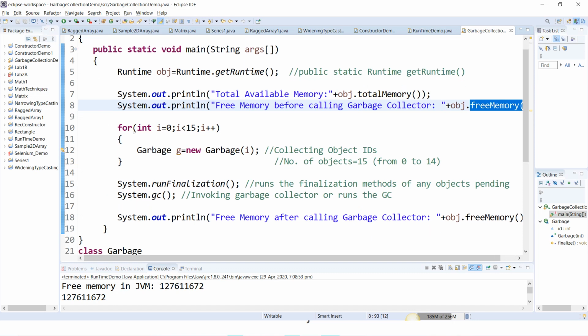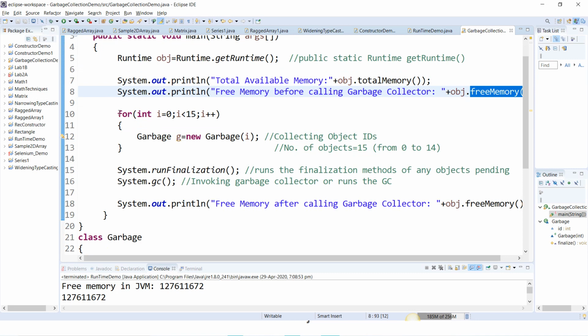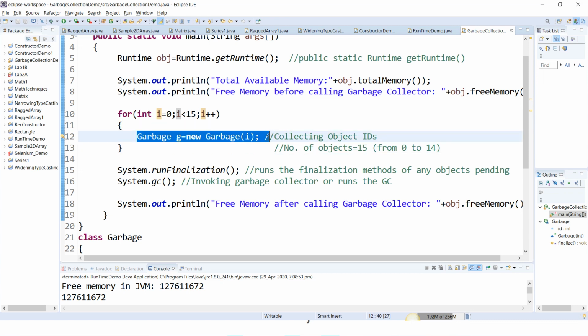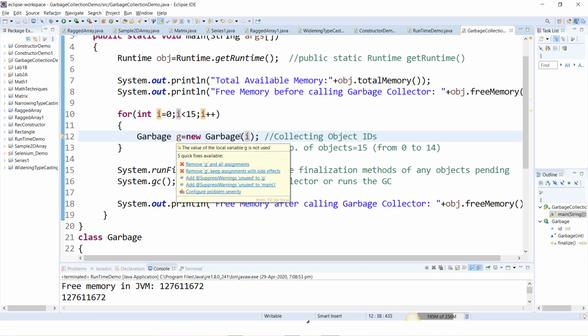And then here we are creating a variable, i equal to 0, i less than 15. Now these are the objects. How many objects are there now? i is equal to 0 to 14, right? So the number of objects is equal to 15. What is the object name? Garbage[0], Garbage[1], Garbage[2], like this. How many objects? 15 objects are created.